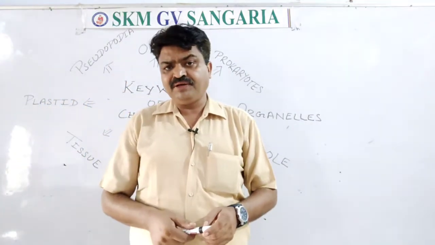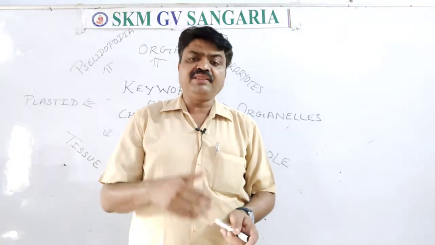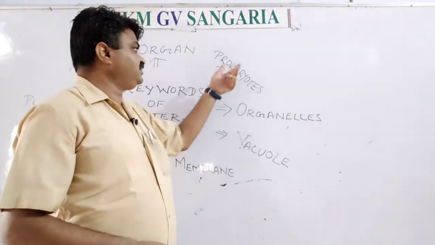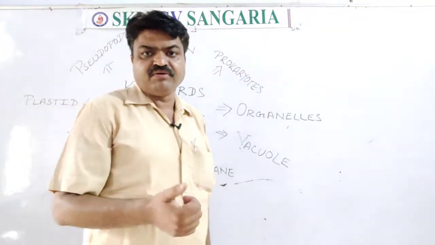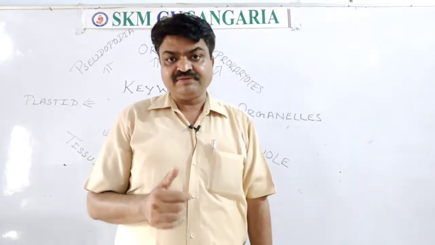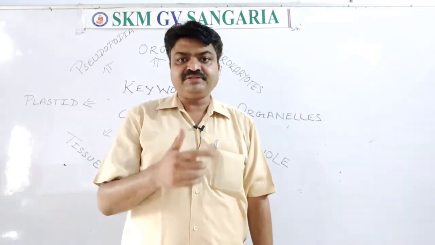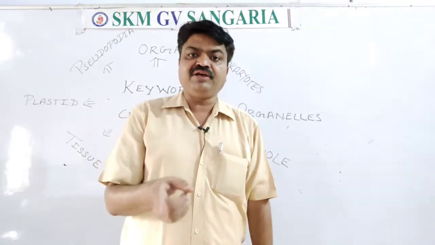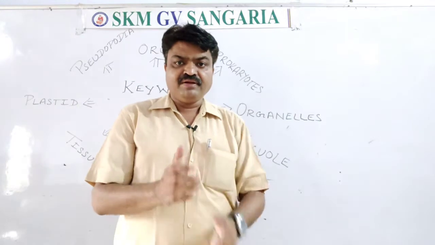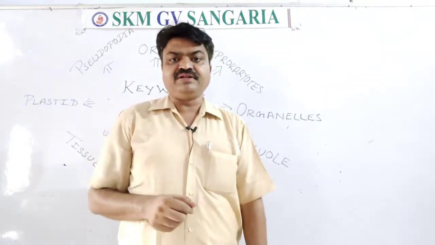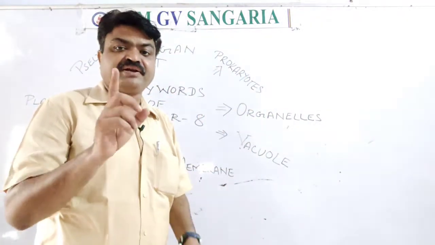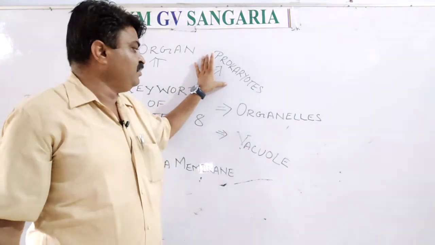They don't have a nucleus but they have a nucleoid, and that nucleoid is found in a scattered form. And what is an example of prokaryotes, student? Bacteria. All bacteria are examples of prokaryotes.